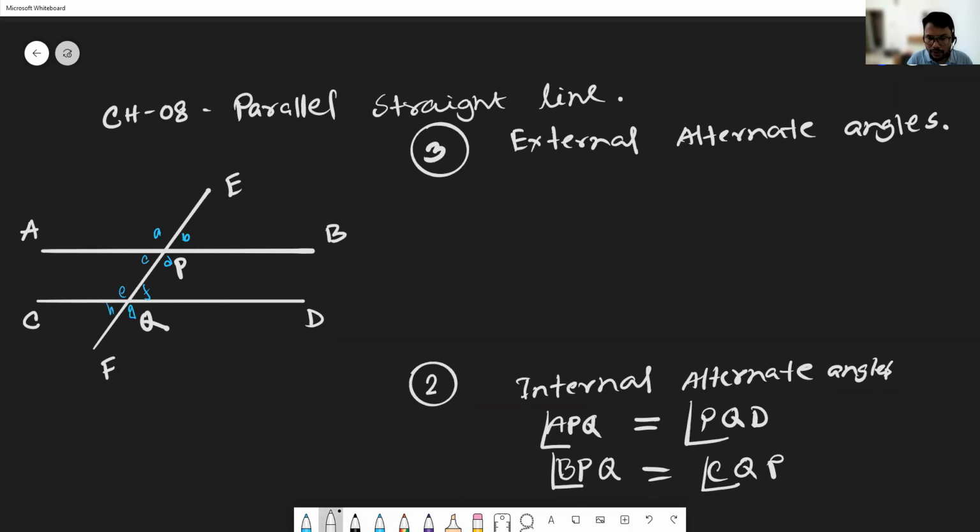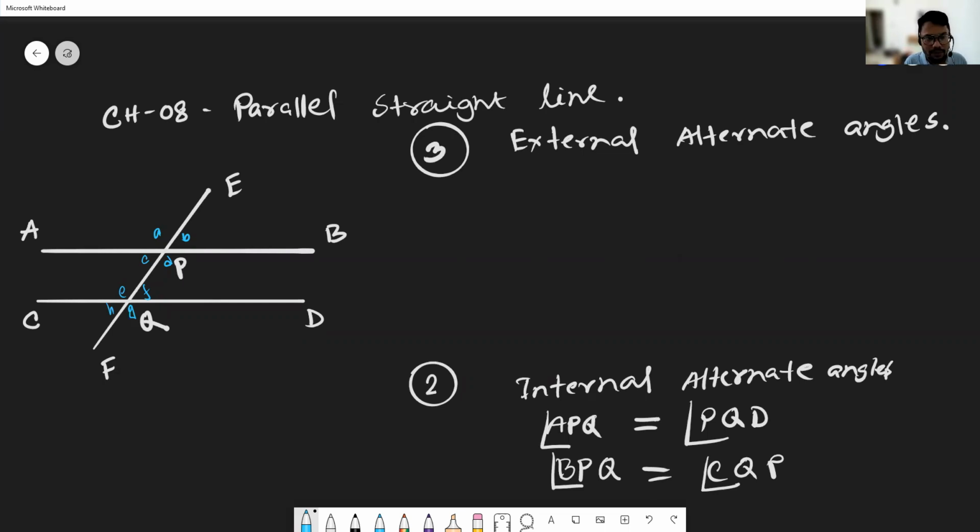So identify the name of the external angle. That means the angles outside of the parallel lines and on both sides of the transversal EF.